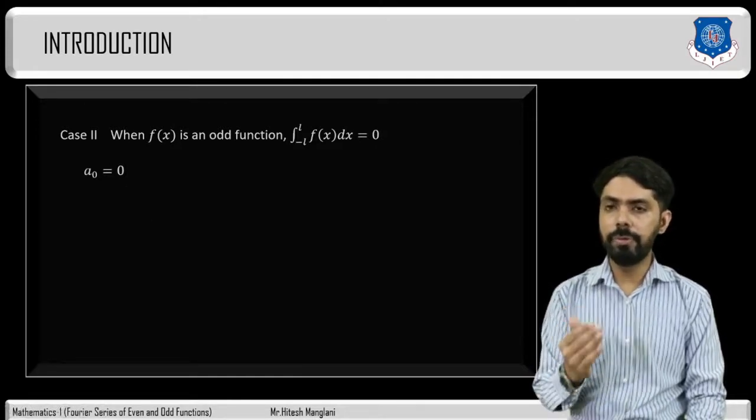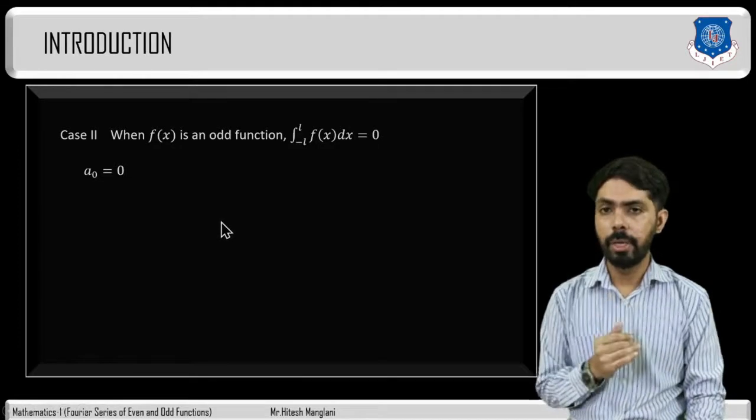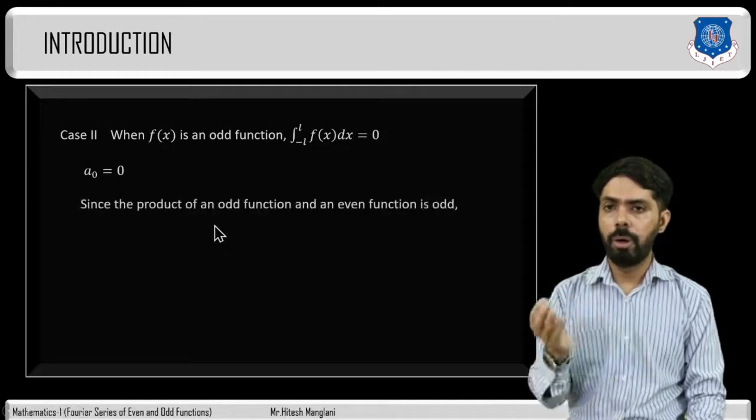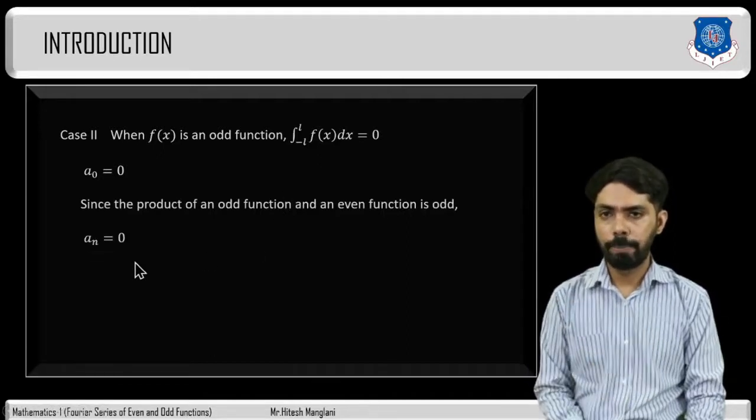It is 1 divided by L, integration from minus L to L of f of x into cos n pi x divided by L dx. But here the function is an odd function and cos is an even function. So the product of an odd function and an even function is odd. Therefore an will be 0.